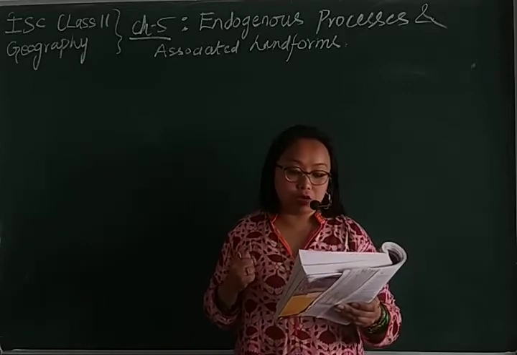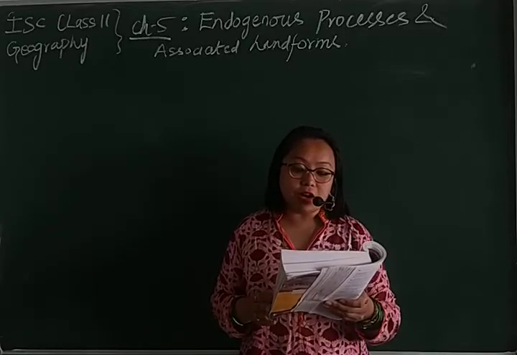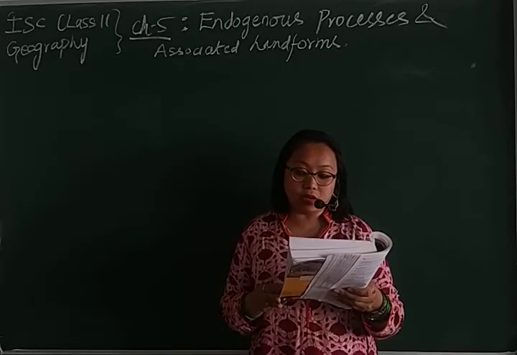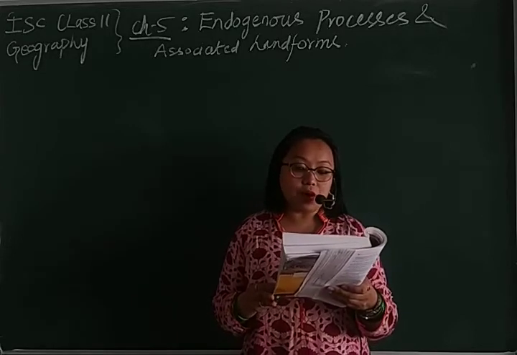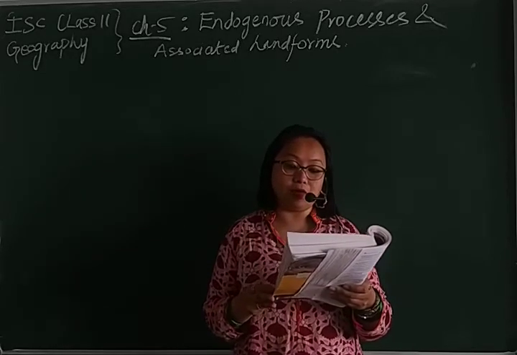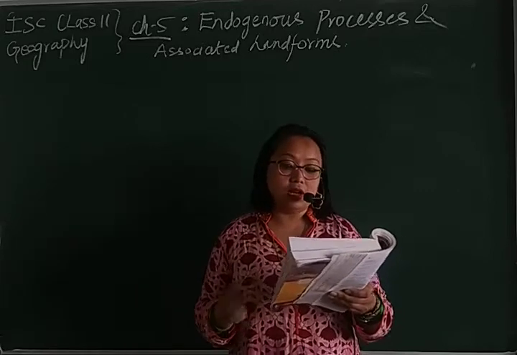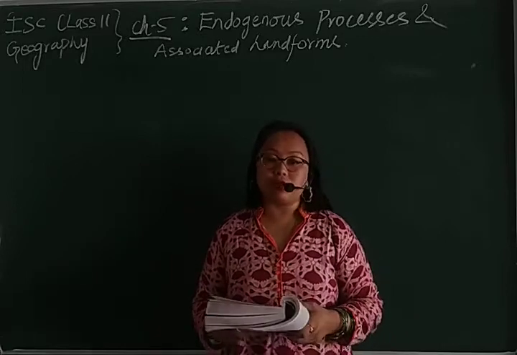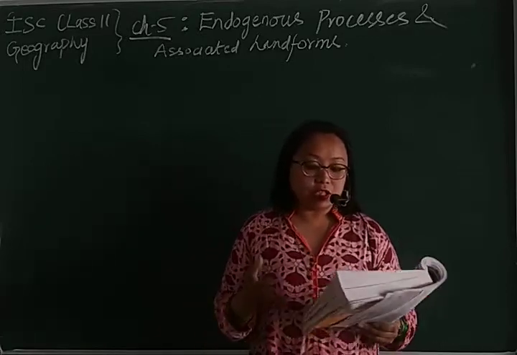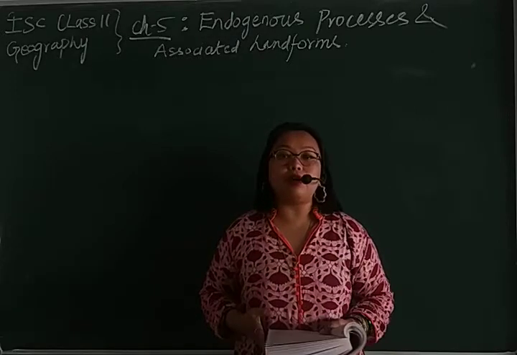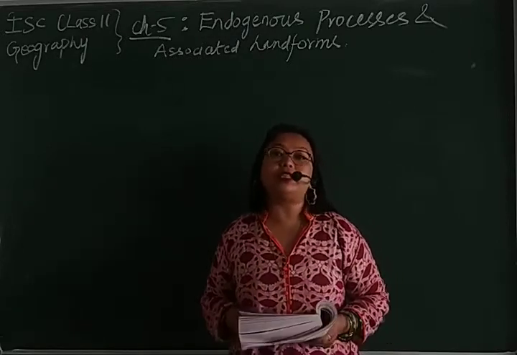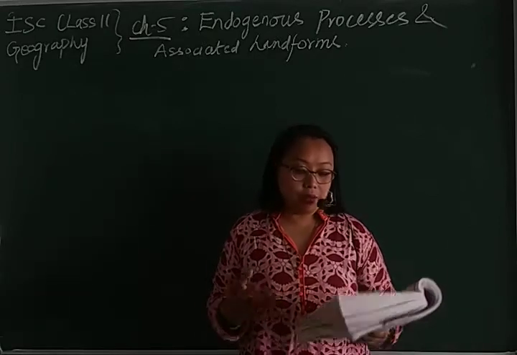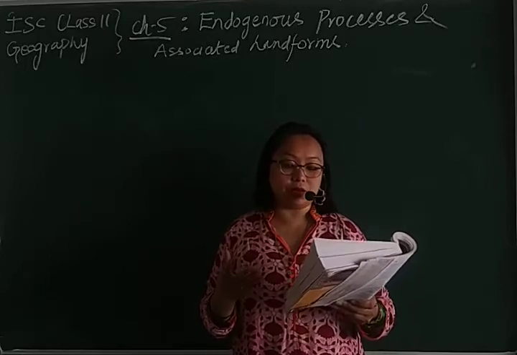The next type of depositional plains are lava plains. When lava erupting out of a volcano is thin, it spreads over a vast area, giving the formation of lava plains. So remember that lava plains are all about when the eruption of volcanoes takes place and lava comes out, right?